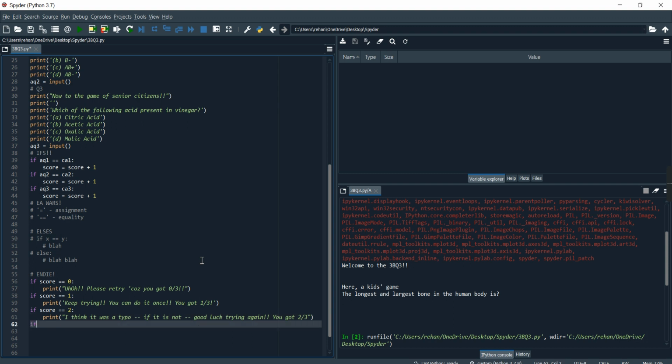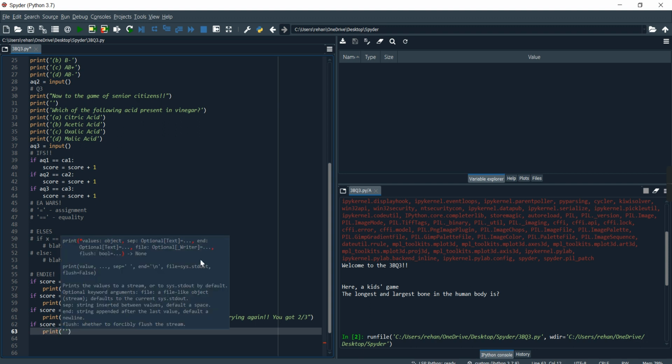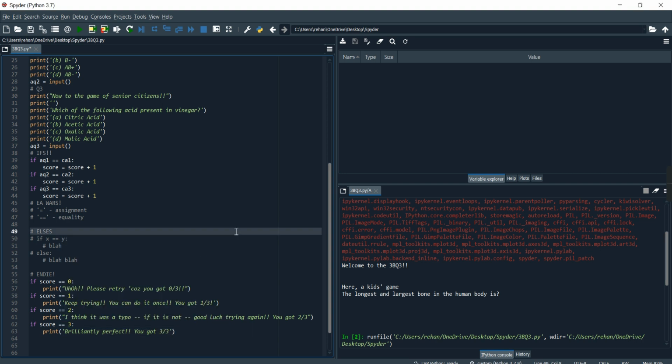Okay, let's write over here if score is equal to 3, then what should we do? Then we should print "Brilliantly perfect. You got 3 out of 3." Okay, so let's save it and run this.